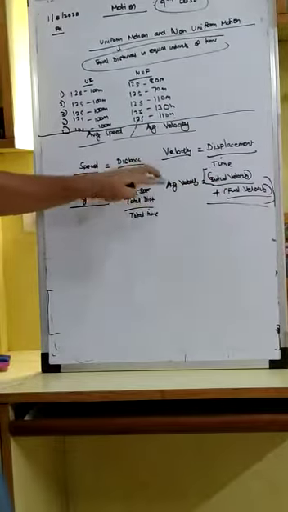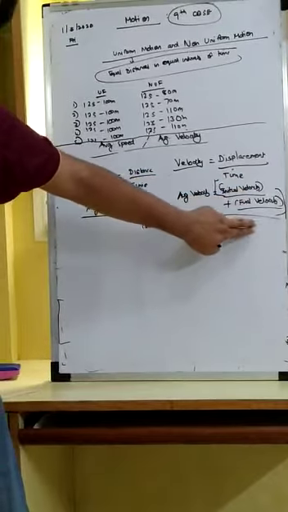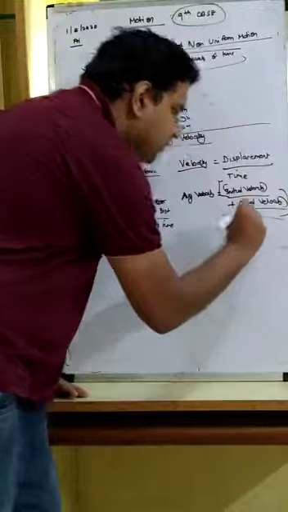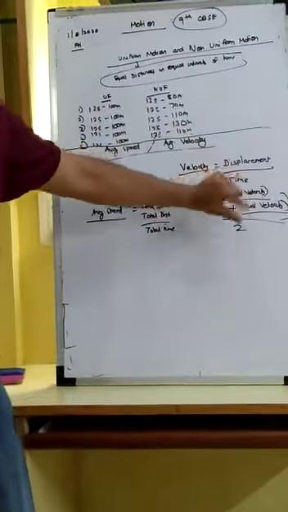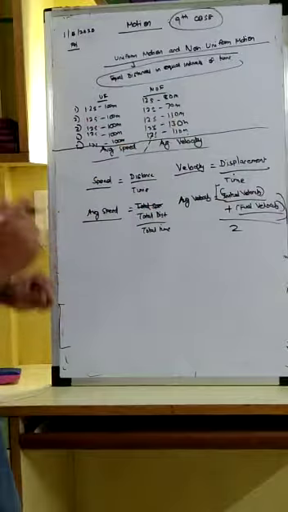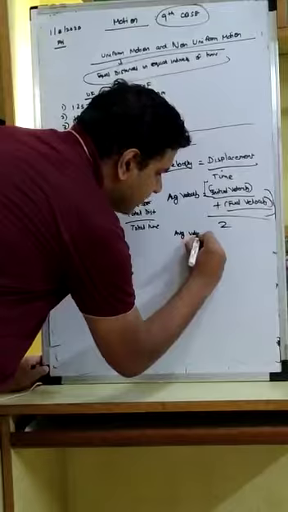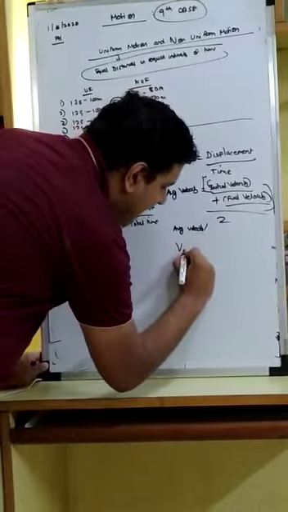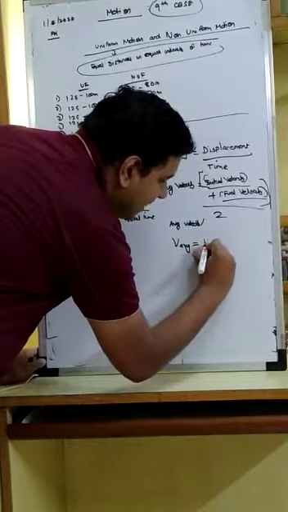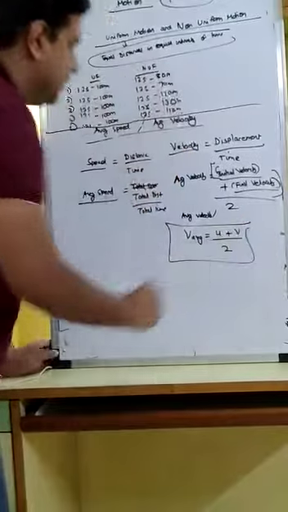Like I said, the word average implies the addition of the observations upon the total number of observations. So this will be 2. These words are too big, so we can denote both initial velocity and final velocity by a notation. Average velocity, or V average, can be given as U, which is initial velocity, plus V upon 2.